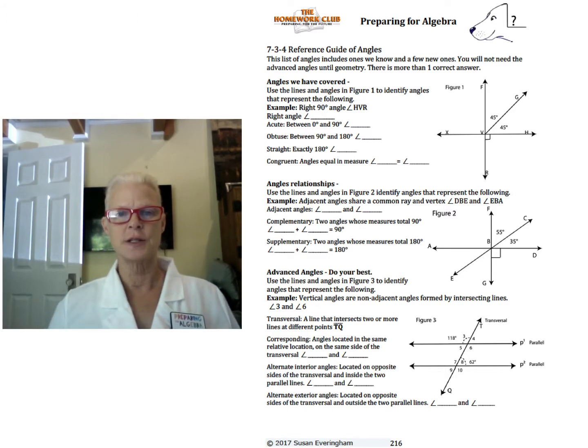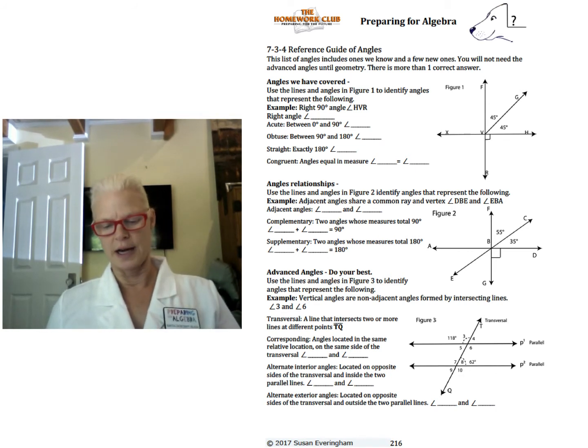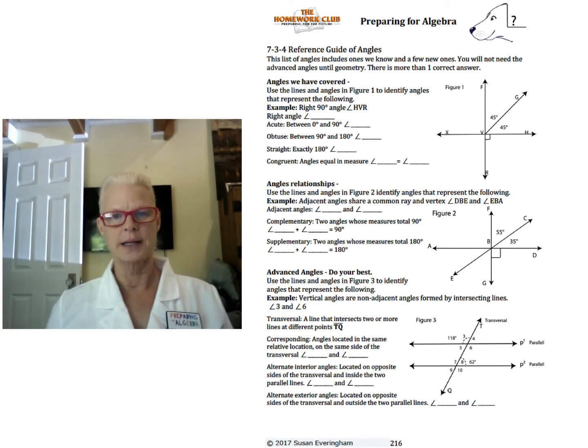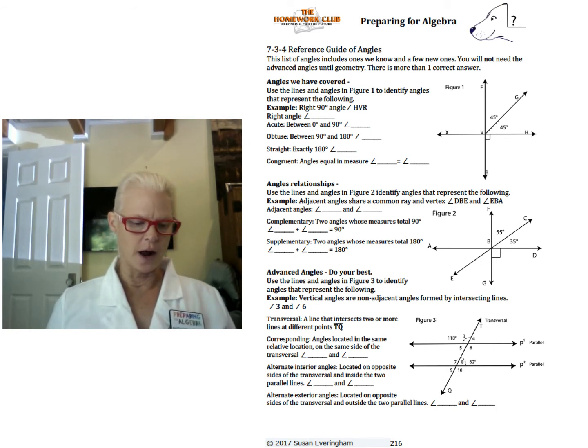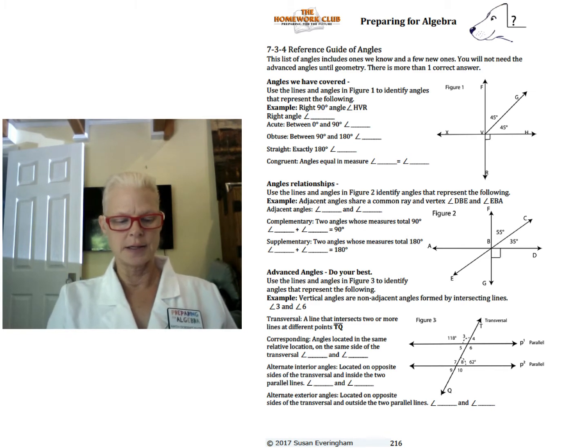Excellent. Page 216 is a reference guide to angles, and we're going to slow this down a little bit and talk through it all. Remember that with angles like this, where you're using one angle to find another angle, there's generally more than one correct answer. So let's just get on to it. Okay, angles we've already covered are acute, obtuse, straight, and right, and congruent. So we can go ahead and fill in these questions.